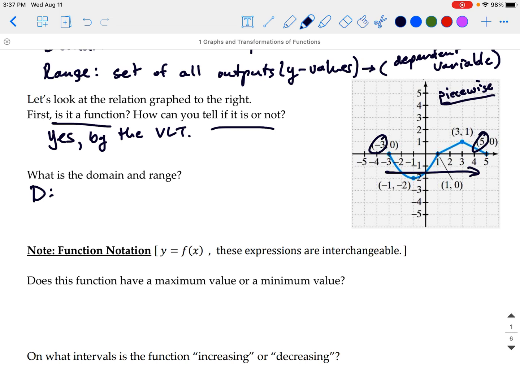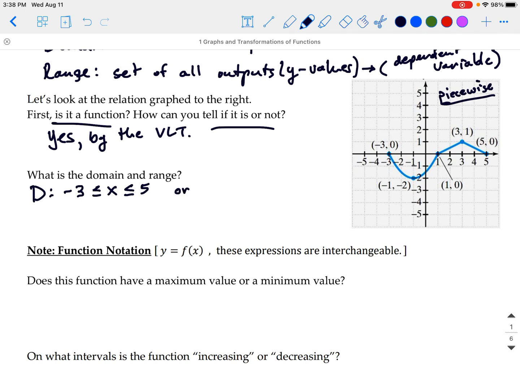So our domain is going to be every real number between -3 and 5. So how do we write that with our interval or inequality notation? So inequality notation would look like -3 is less than or equal to x, which is less than or equal to 5. Putting the equal to in the inequality because we are closed at the endpoints. And this compound inequality is really going to look the same always, but these may be open if we have discontinuities, which we'll talk about later on in the class. But for now, the functions that you'll see will typically be nice continuous functions that are not disconnected.